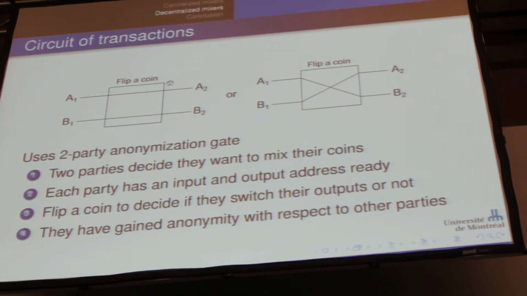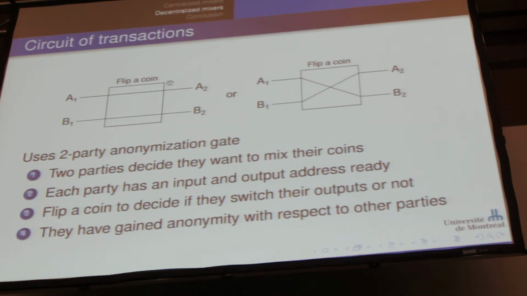Now, there is the second approach that I'm pioneering here that uses a circuit of very small and simple transactions. This transaction is also inspired by Randy Rosenfeld, and I call it a two-party anonymization gate. The idea is the following. We have only 2 players here, Alice and Bob, and together they decide, all right, we're going to do some mixing. So they each produce an input and an output address, and they can actually share it with one another in this case. So this is different from the previous case.